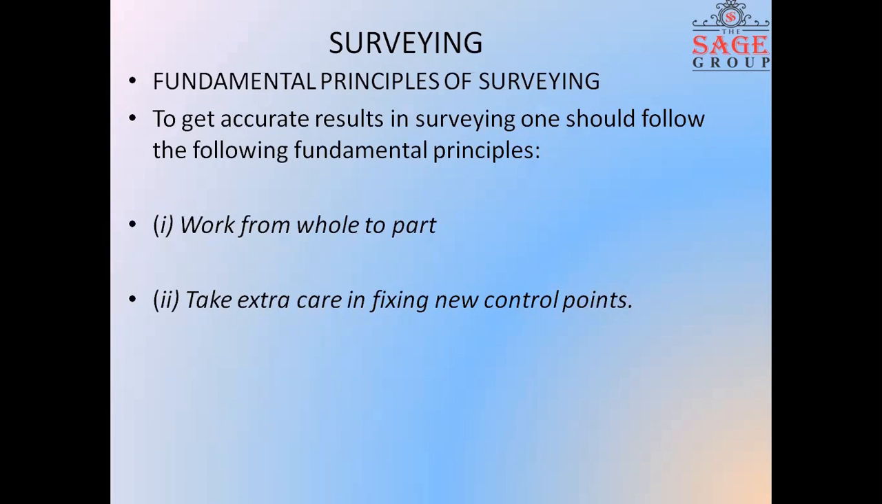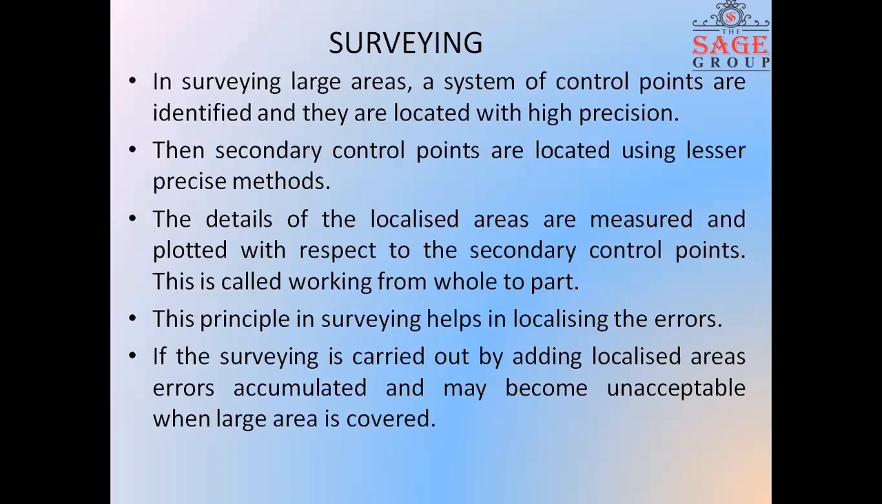First one, that is working from whole to part. That means if we are going to survey a large area, instead of surveying the large area at once, we break it into a number of parts. The second one is taking extra care of the new control point. That means if we first fix the control point, then the second control points need extra care with respect to the first control point.